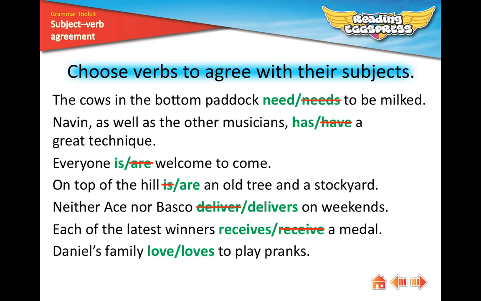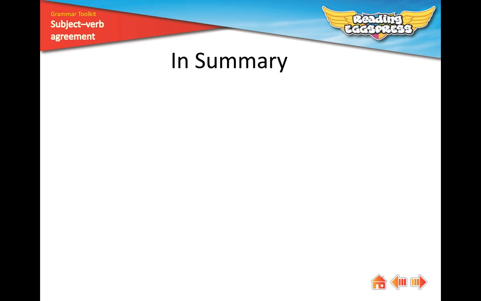And the last example, Daniel's family loves to play pranks. Here we have family. This is a collective noun, and mostly collective nouns are treated as singular, so the singular verb loves is correct. Remember about subject-verb agreement.